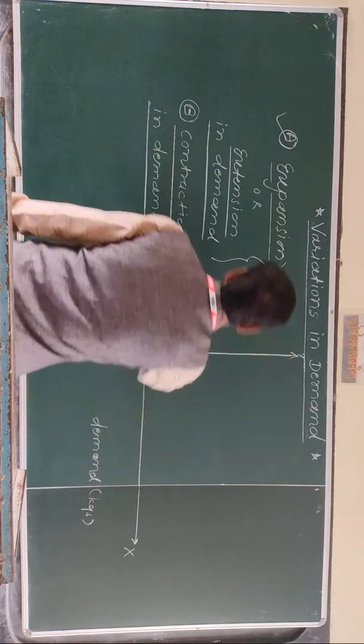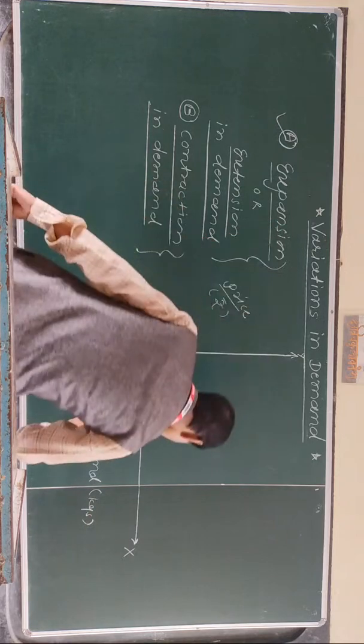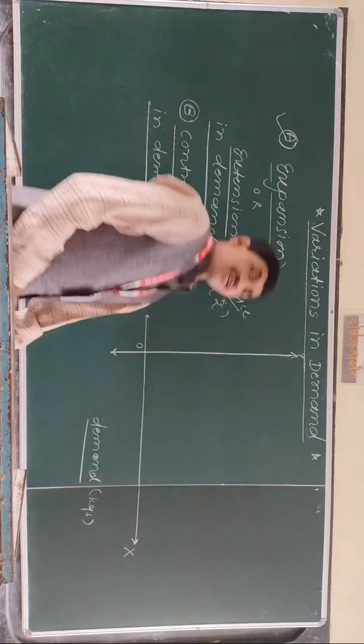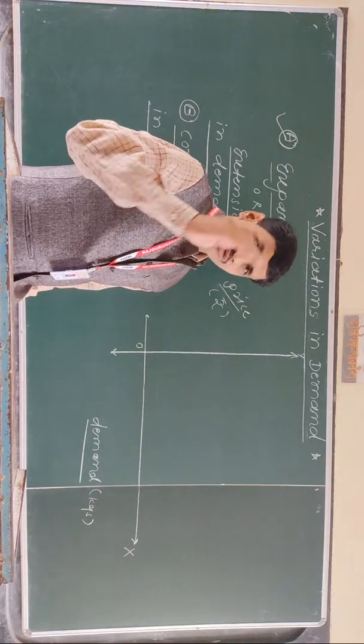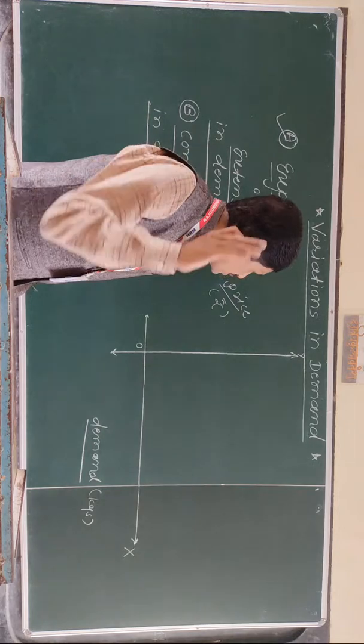Very simple technique to draw the diagram.